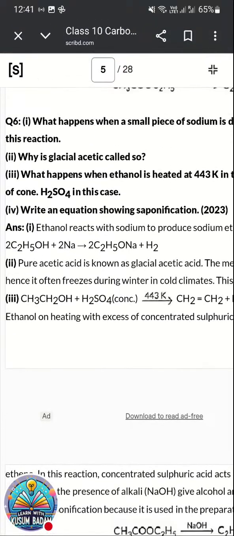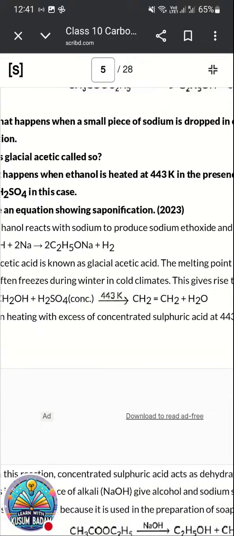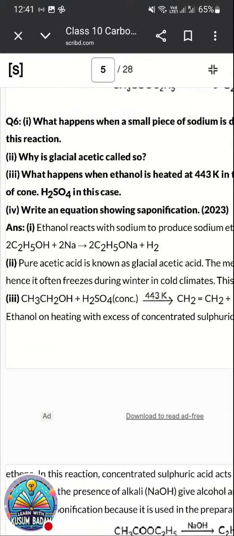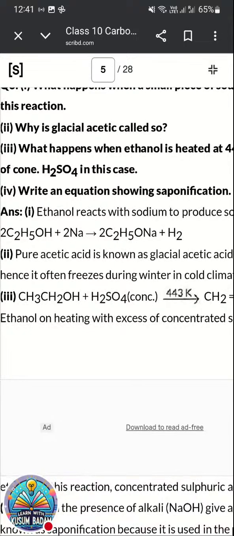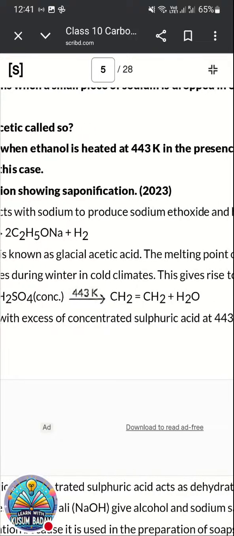Third question was, what happens when ethanol is heated at 443 Kelvin? When ethanol is heated at 443 Kelvin with concentrated sulfuric acid, which is called a dehydrating agent, it will remove water from ethanol and convert it into ethene, CH2=CH2.